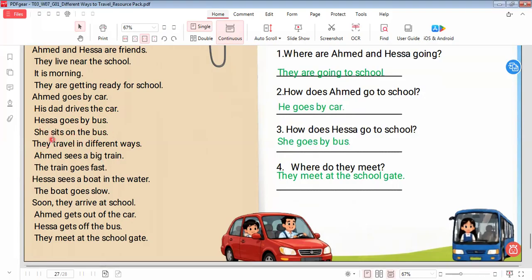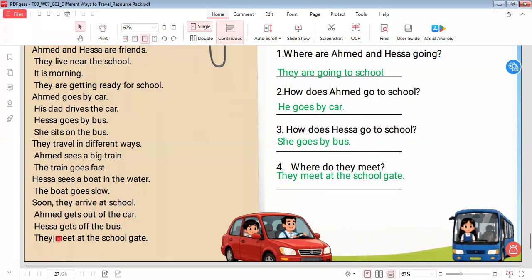I can't know whether Hisa is a girl or a boy, but when we use the pronoun she, I know that it is a girl, not a boy. Hisa goes by bus. She sits on the bus. They travel in different ways. Ahmed sees a big train. The train goes fast. Hisa sees the boat in the water. The boat goes slow. Soon they arrive at school.